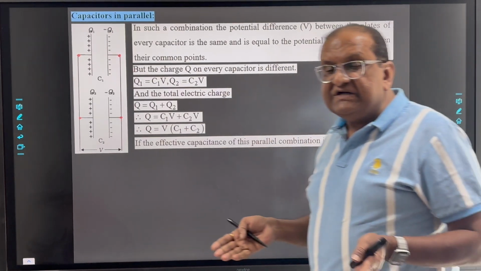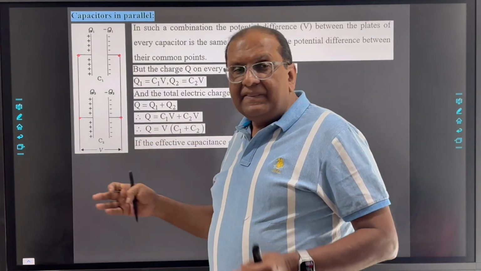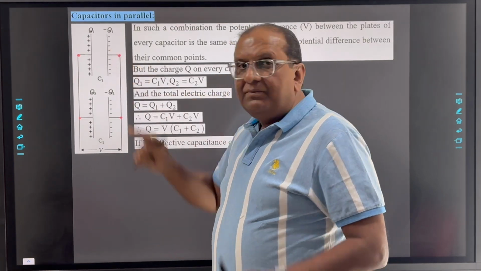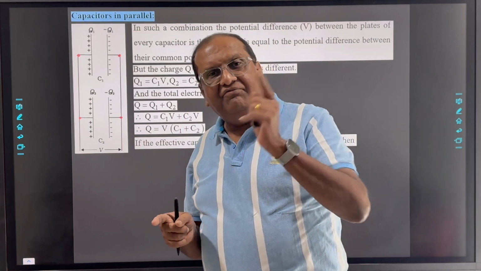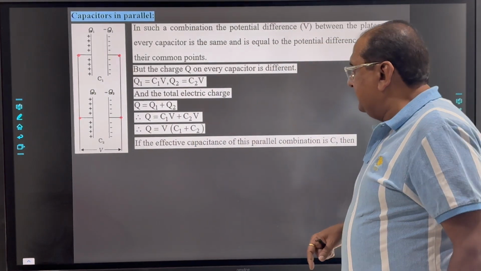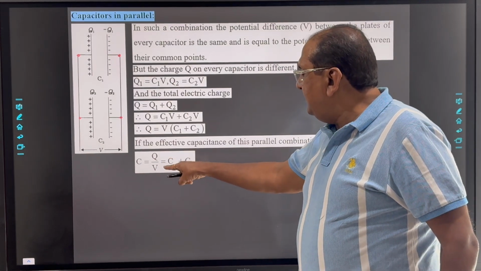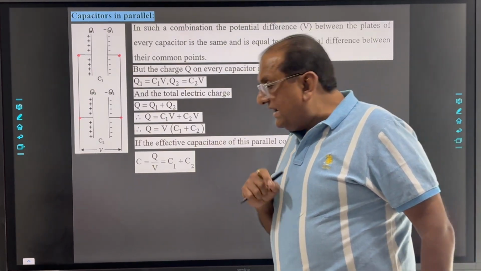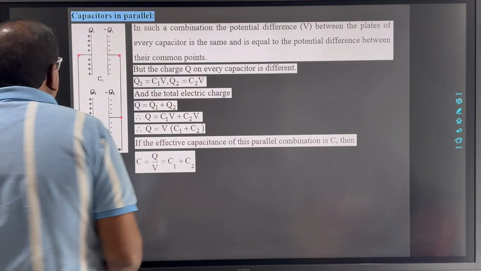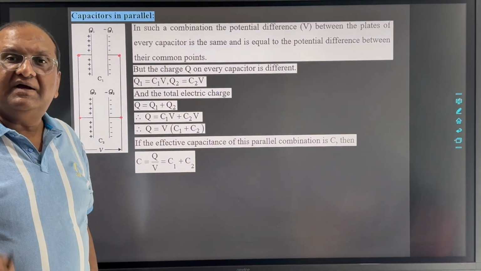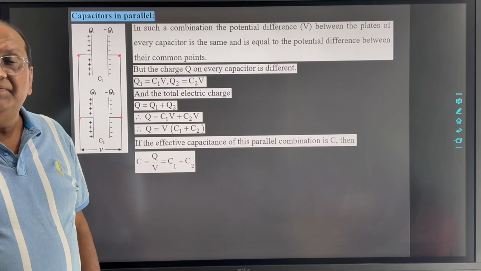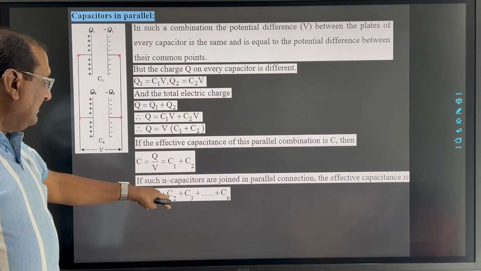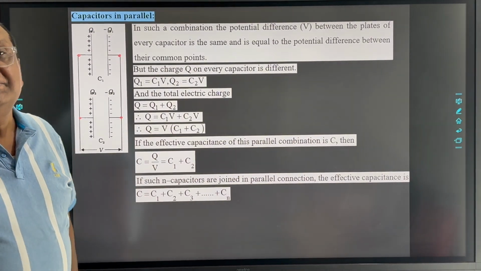Then effective capacitance means the same supply will give you the same amount of charge if this combination is replaced by only one capacitor. Then we can write C, that is Q by V, but here Q by V is C1 plus C2. It implies that suppose we have n capacitors connected in parallel combination, then the effective capacitance C equals C1 plus C2 plus C3 up to Cn.